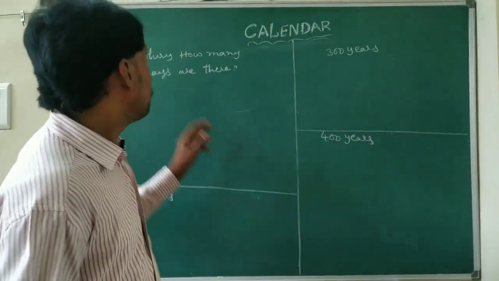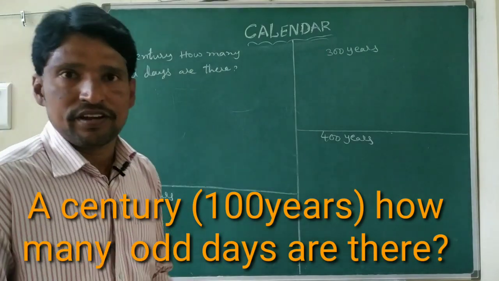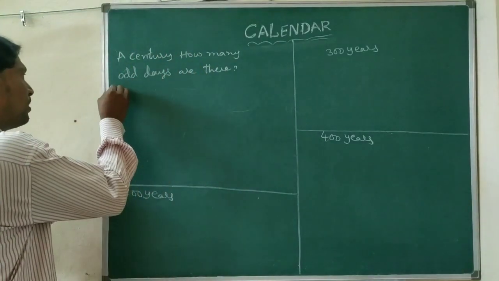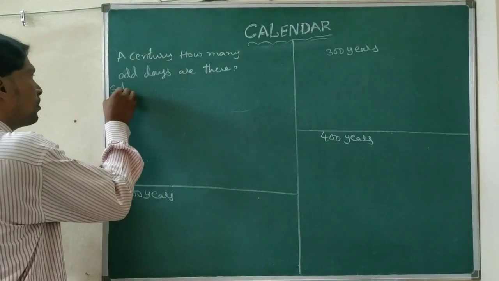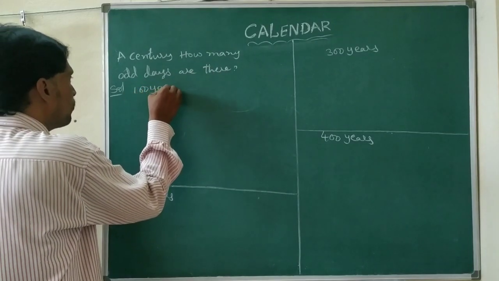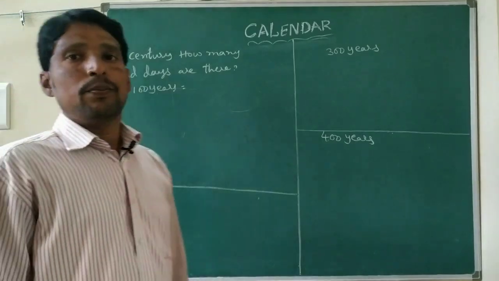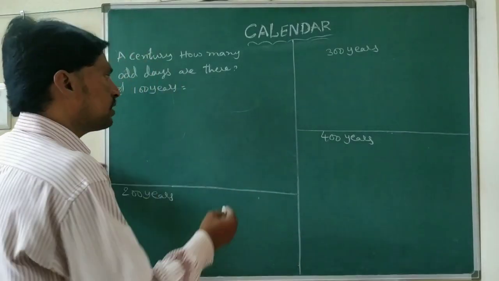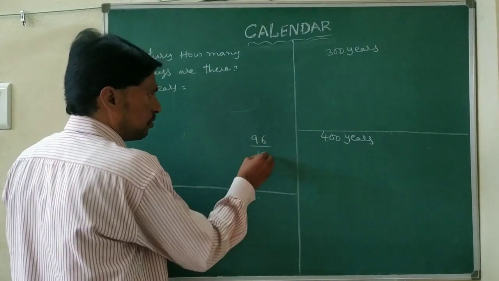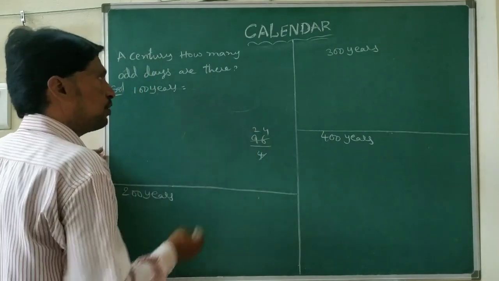One more example. For a century, how many odd days are there? A century means 100 years. We need to find the odd days for 100 years. Here 100 is not counted as a leap year, so before it we take 96, and dividing by 4 gives 24.